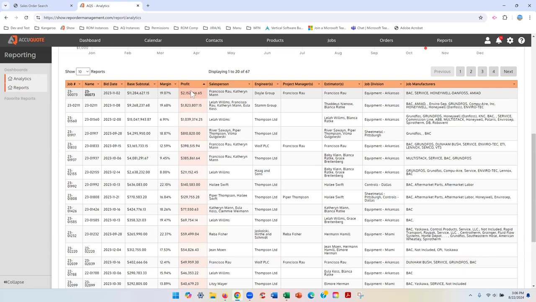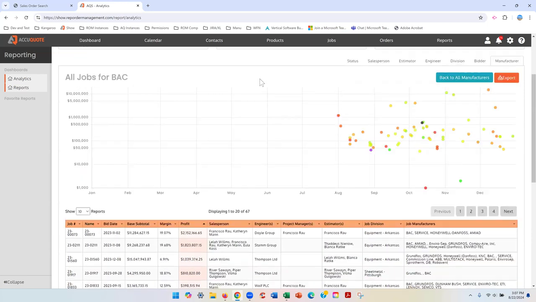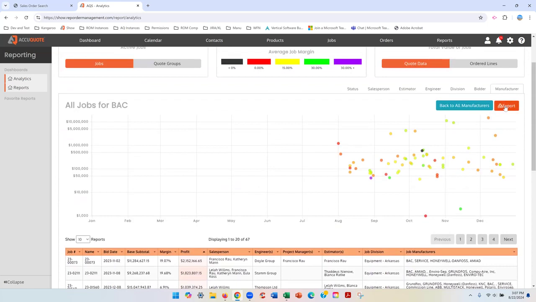Last but not least, because I'm coming up on my 10 minutes here, I want to show you that you have the ability to export all this data. I can copy this and paste it into a Word document or PowerPoint if I want. I can also export it to a CSV, an Excel workbook, or a PDF and then distribute it.